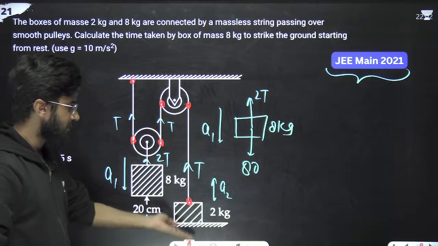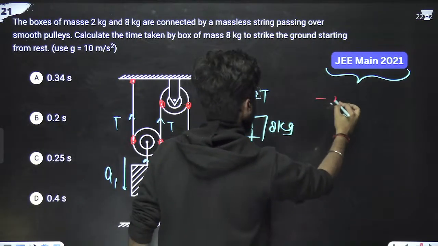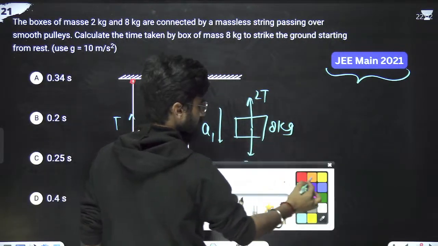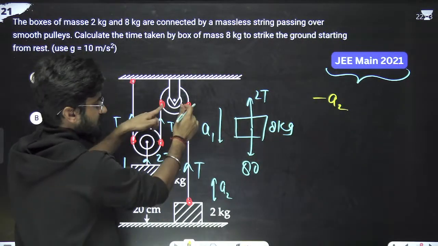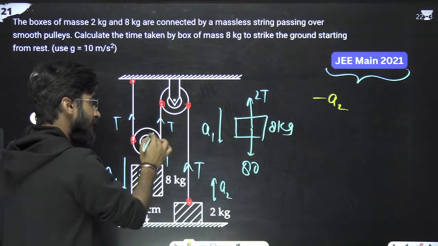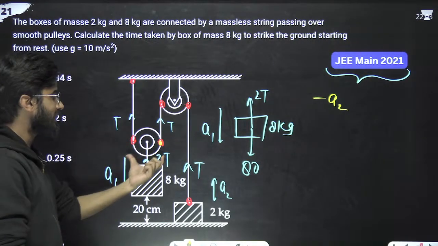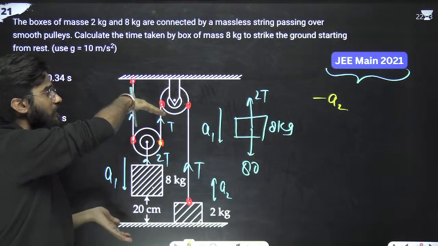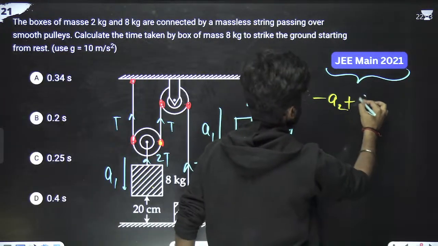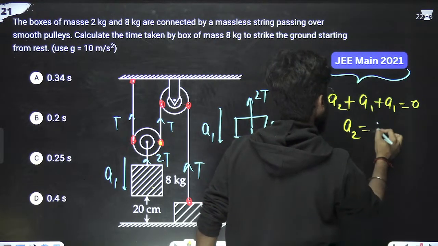Now this is going upward with a2, so length is decreased, means minus a2. This is at rest. Now this point is going downward with acceleration a1, so length is increased, means plus a1 for this, plus a1. So plus a1 plus a1 is equal to 0. So a2 is equal to 2a1. First equation.